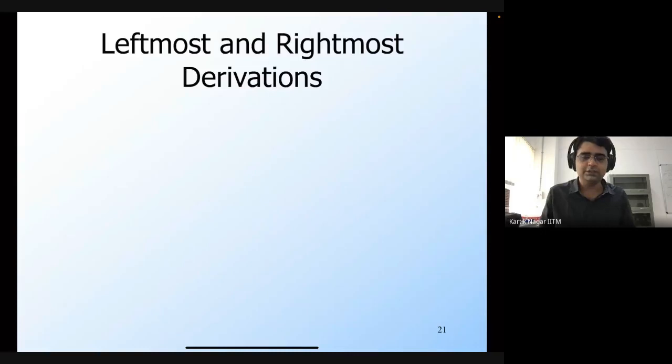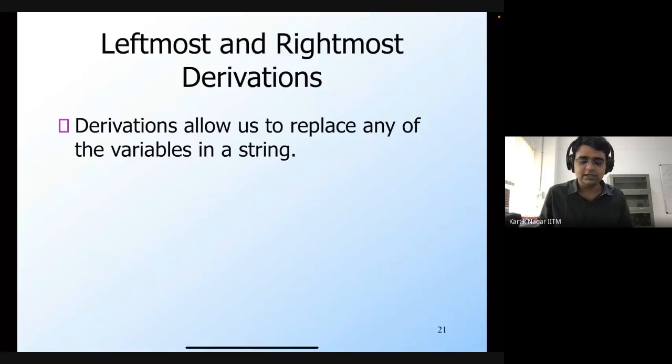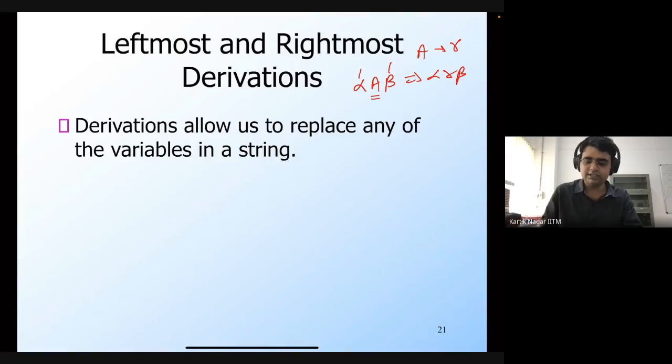Let's also define two more notions of derivations, which are the leftmost derivation and the rightmost derivation. As we have seen, a derivation allows us to replace any of the variables in a string. So if you have some particular form, let's say alpha A beta, where alpha and beta are just strings consisting of terminals and non-terminals, and A is a particular non-terminal, then if you have a production rule of the form A generates gamma, I can derive alpha gamma beta from this alpha A beta. So this is the notion of a single derivation.